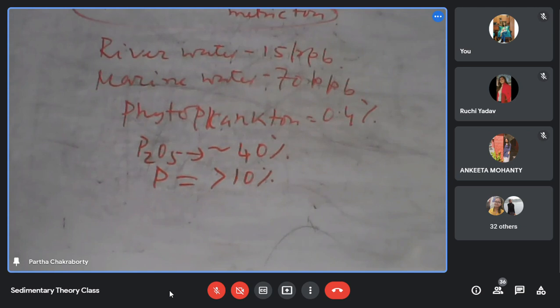Now, this is the problem of phosphorite that I have just explained to you: what exactly is the problem of phosphorite. Now, let us see how we get the phosphorite. We get phosphorite in the form of